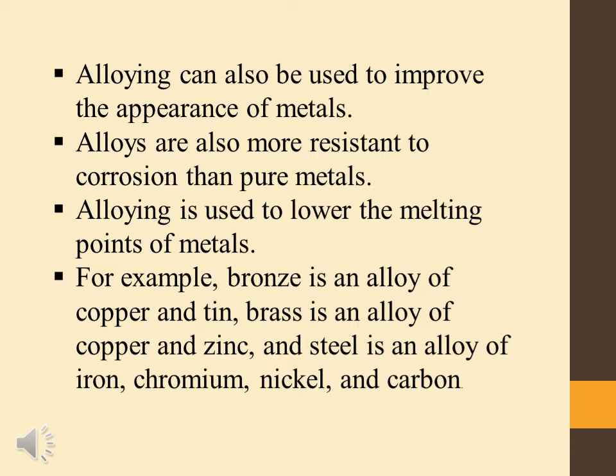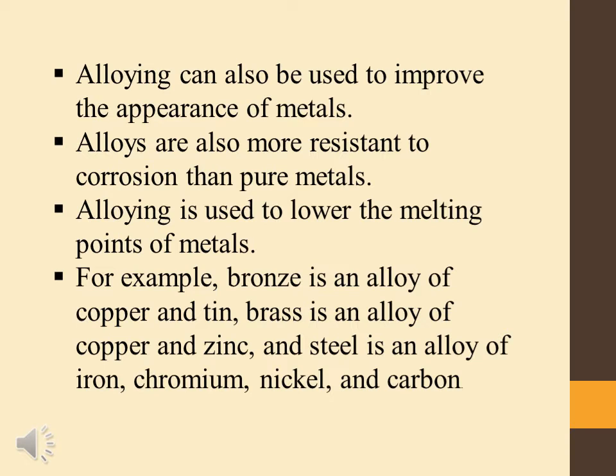An example is bronze. Bronze is an alloy of copper and tin, brass is an alloy of copper and zinc, and steel is an alloy of iron and carbon. In the slide you can see steel, but it's not steel, it's stainless steel.